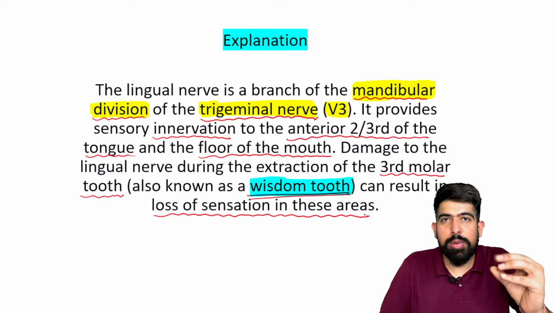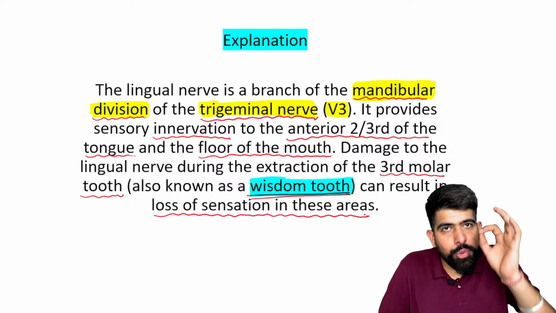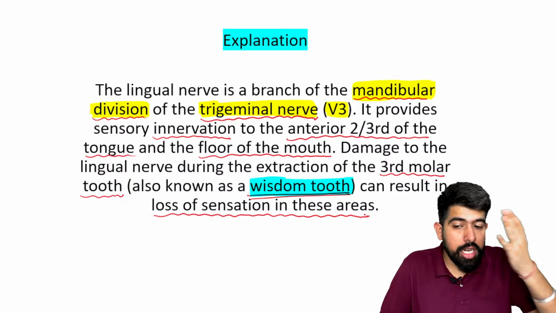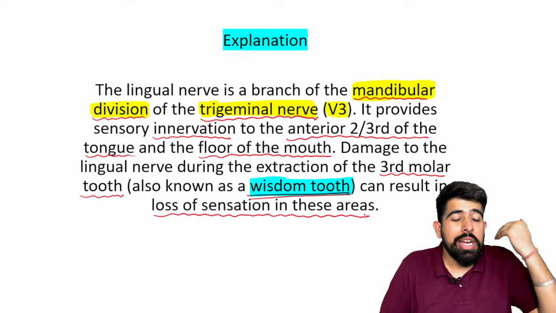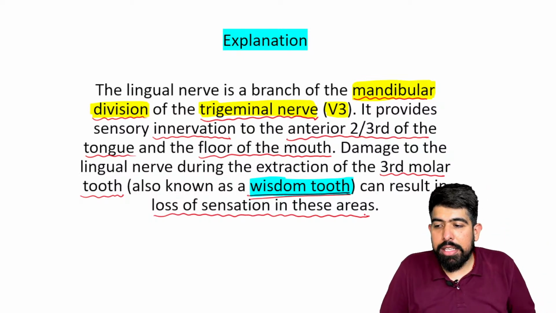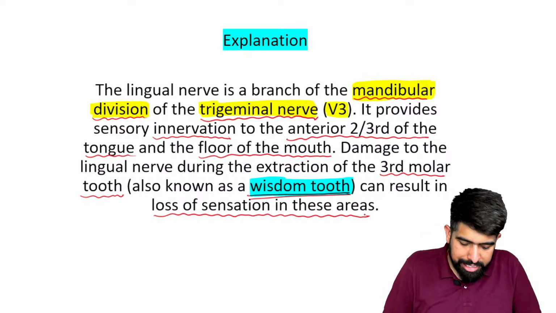What we have to do is catch the key points. If you know about that particular nerve, its innervation, and from where it will supply, you can easily get this question, right? Okay, let's move forward.